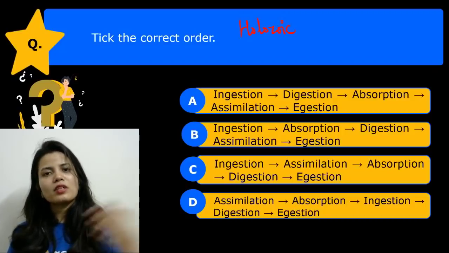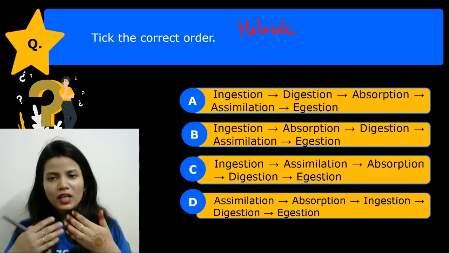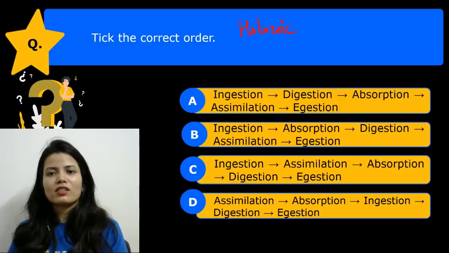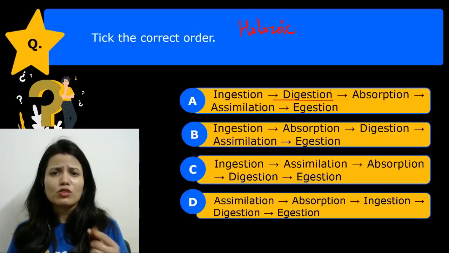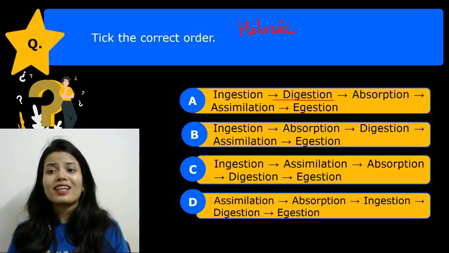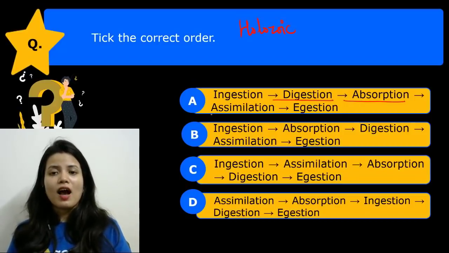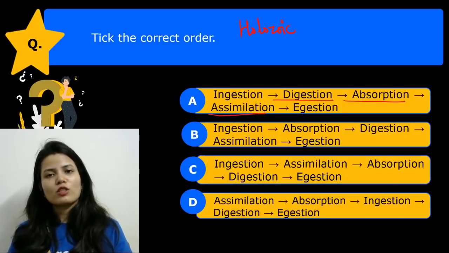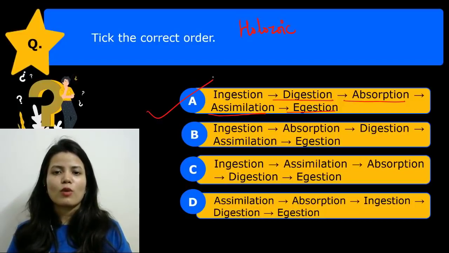It doesn't happen that food is digested outside the body first. So we intake the food and the food gets digested. So digestion happens after that. After that, the simple substances get absorbed in the blood. After which they are used for various purposes, which we call assimilation. And then we remove the undigested food, which we call egestion. So the correct answer is option A.